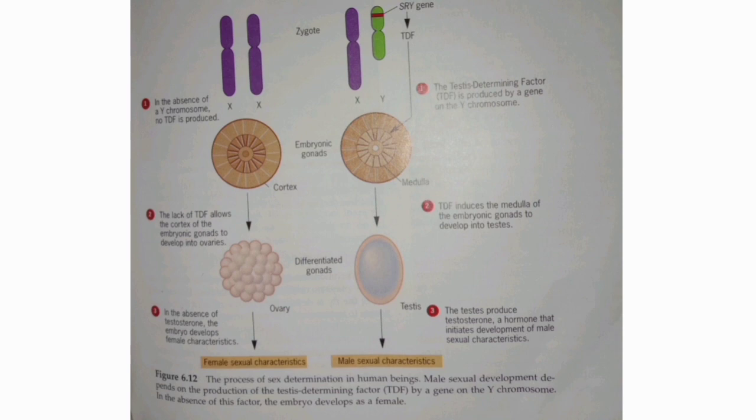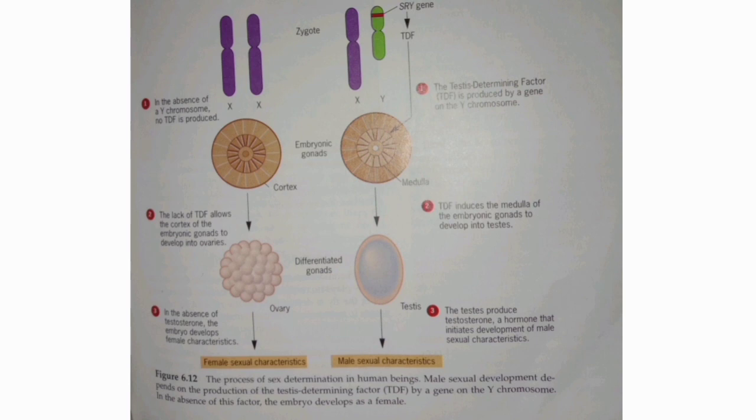Now let me understand with the help of this diagrammatic representation of those two mechanisms, that is what will happen in the presence of Y chromosome as well as what will happen in the absence of Y chromosome. So first let me see about what will happen in the presence of XY chromosome. So you have to focus on the image which is shown on the right side. I have taken two chromosomes, one X chromosome and the other one Y chromosome.